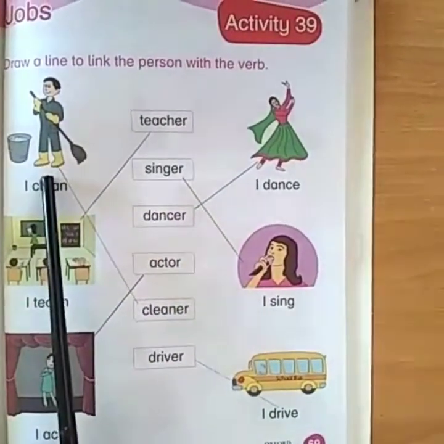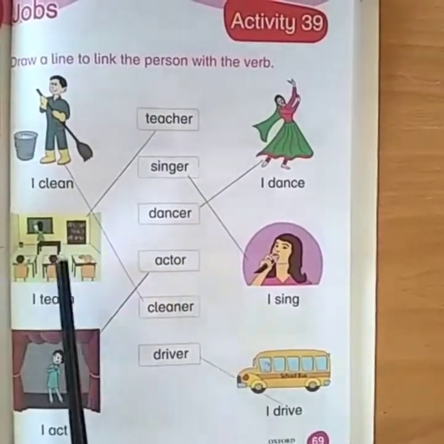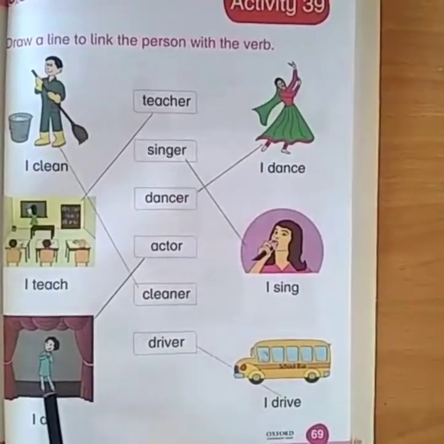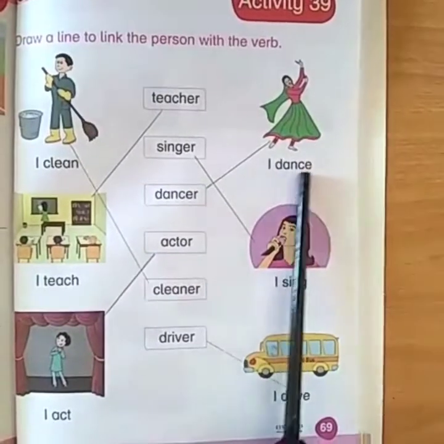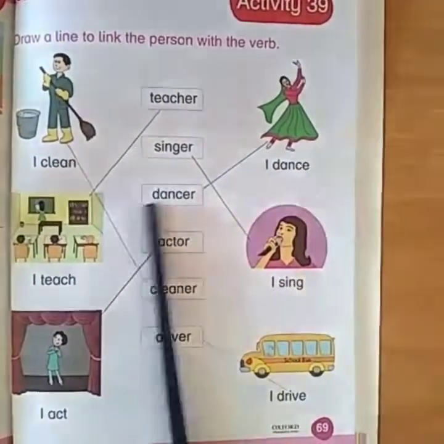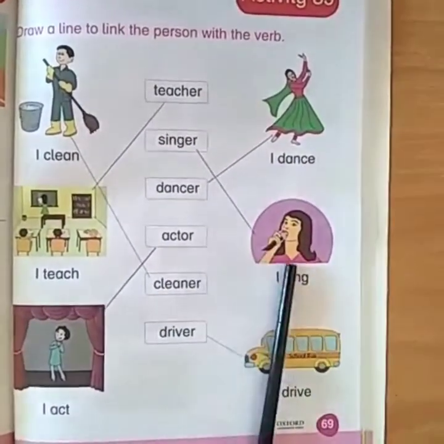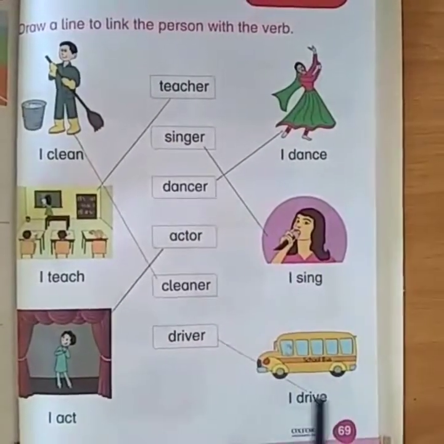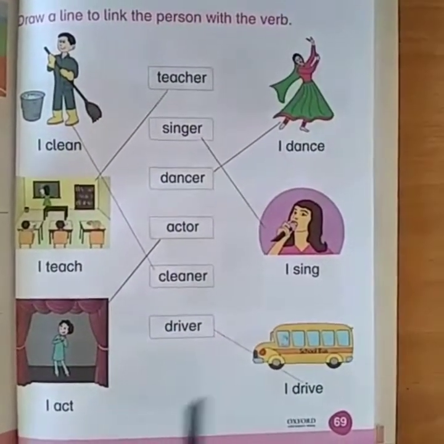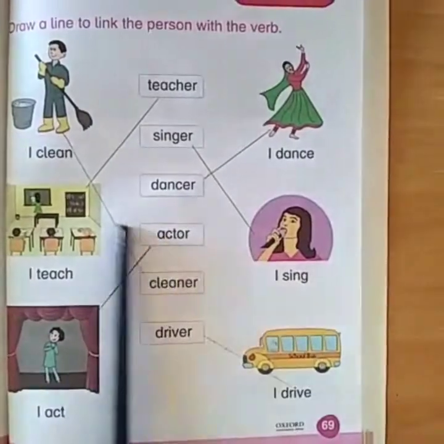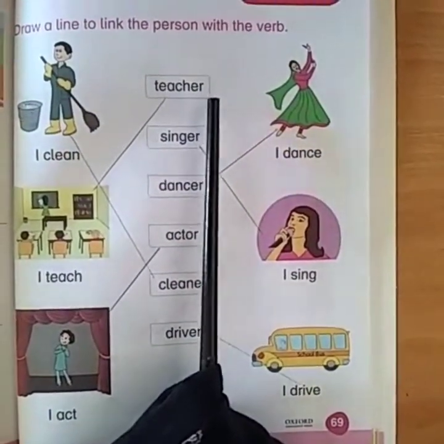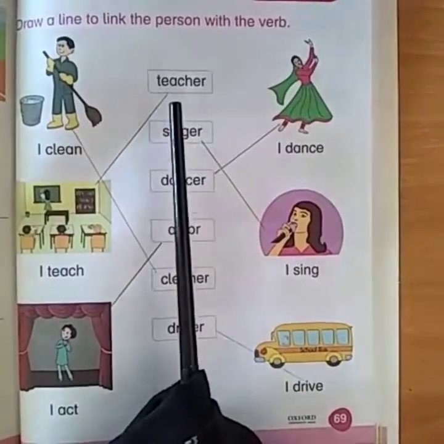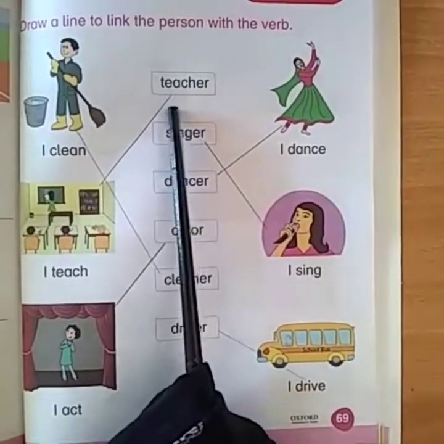This man is cleaning, the teacher is teaching, here is an actor, he is acting, here is a dancer, she is dancing. Here is a singer, she is singing, and here is a driver, he is driving. So they are all doing their jobs. Now, what you have to do, with the help of a scale, you have to draw a line.